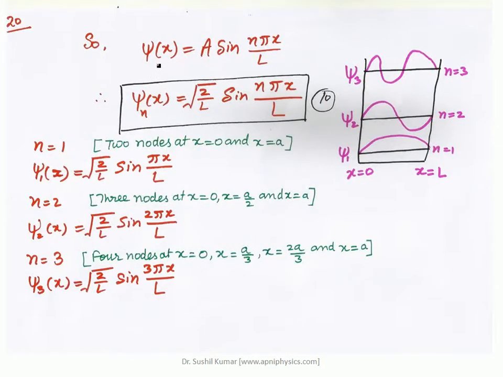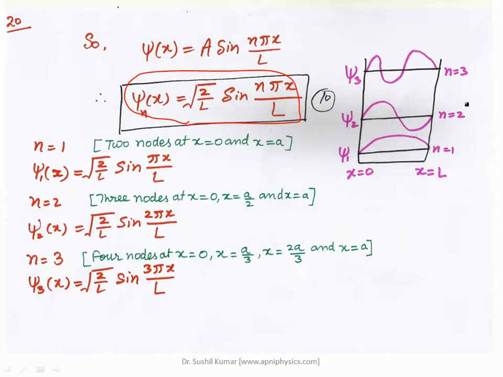So psi x, the normalized wave function, A sin n pi x upon L, becomes psi n x is equal to root 2 upon L sin n pi x upon L. So this is the exact wave function which is defined for the free electron in a potential well of infinite depth, right? A wave function is normalized or not normalized. What does it mean? What is the physical significance? Basically you have made it normalized.